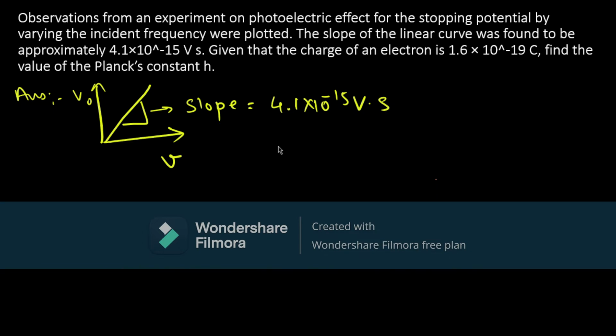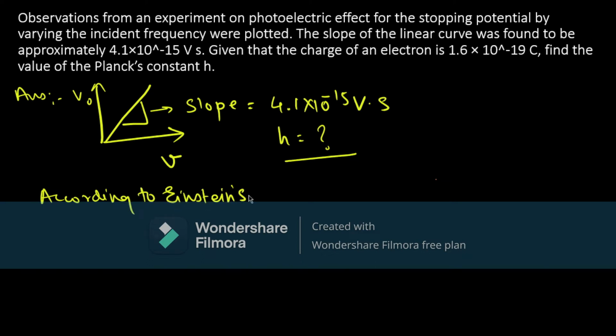What we need to find out is Planck's constant value. In this sum, from the given experimental data, we'll find the value of Planck's constant. We already know the value of Planck's constant is 6.63 into 10 raised to minus 34 joules second. But let's see what value this experiment gives us. So according to Einstein's photoelectric equation,